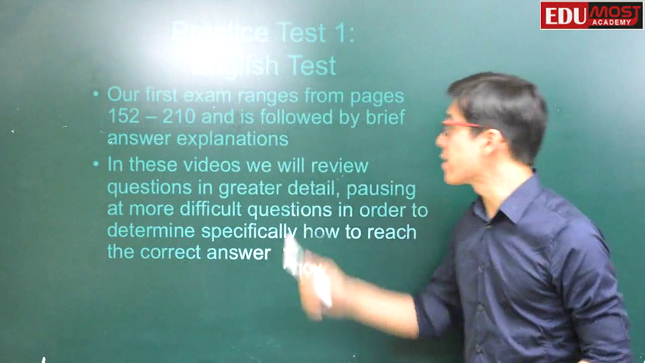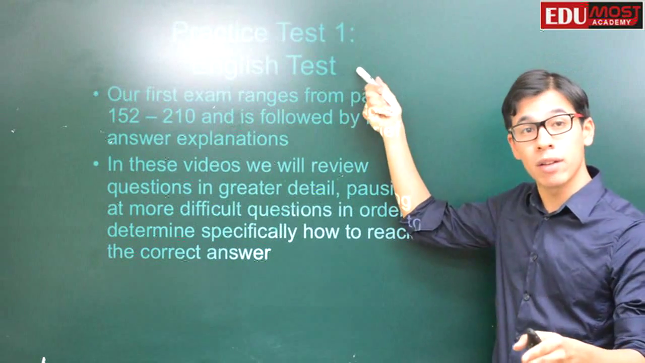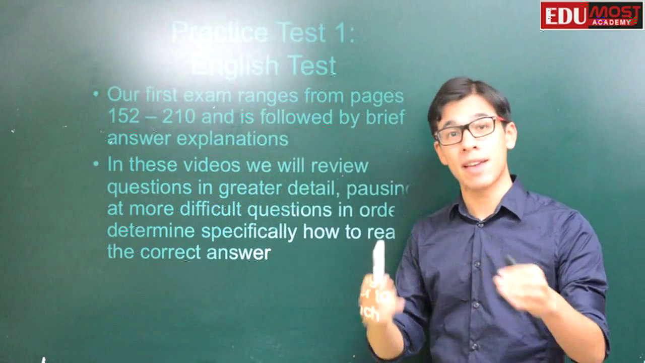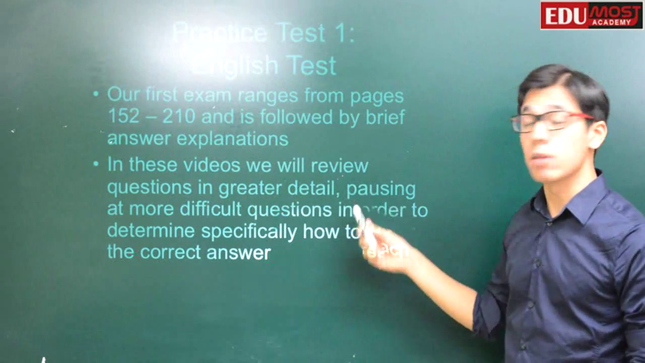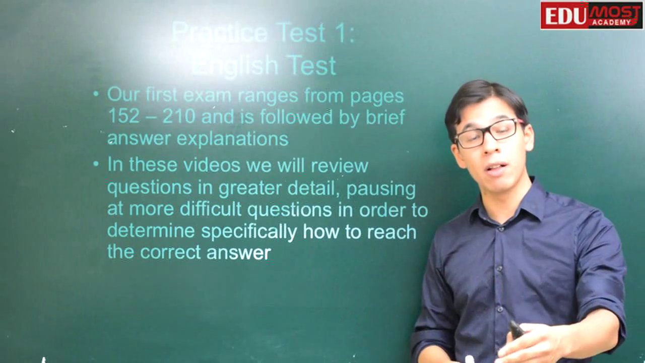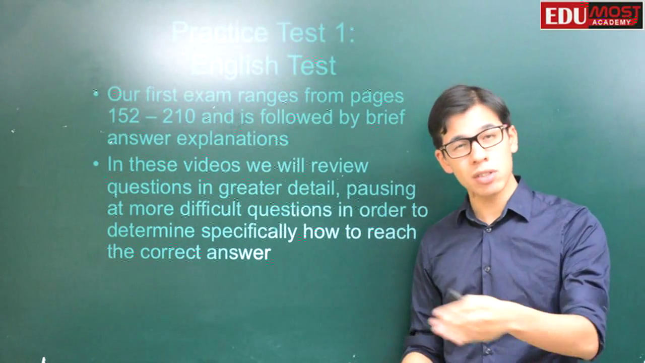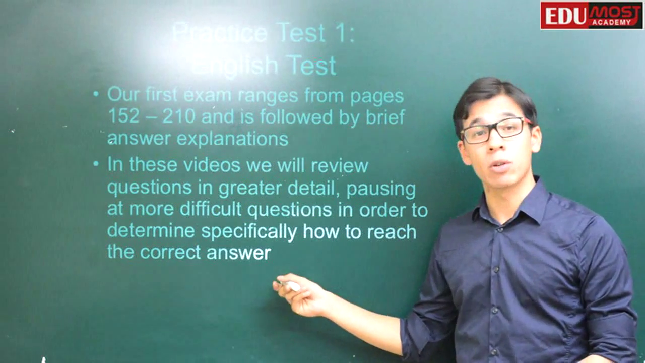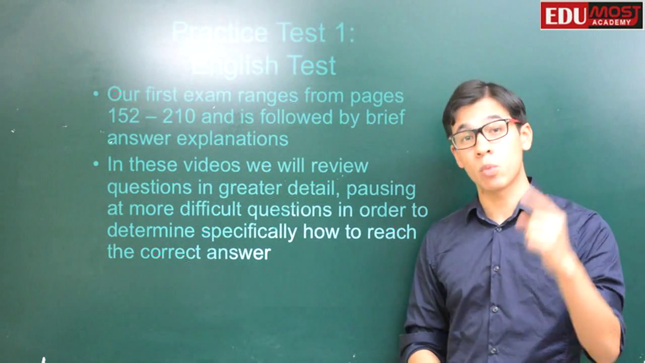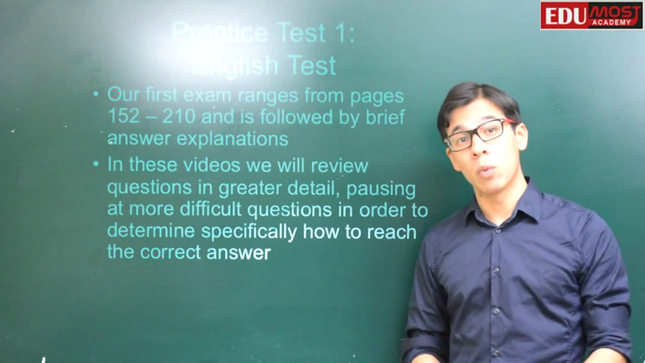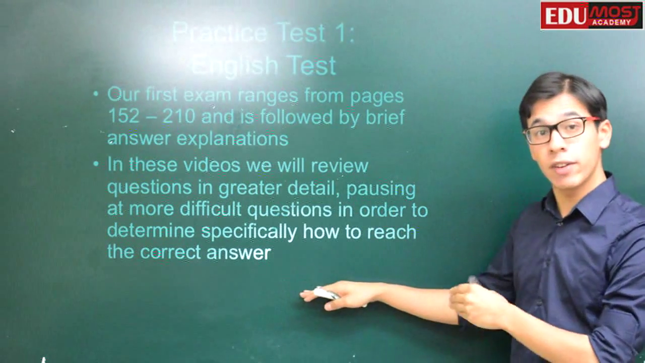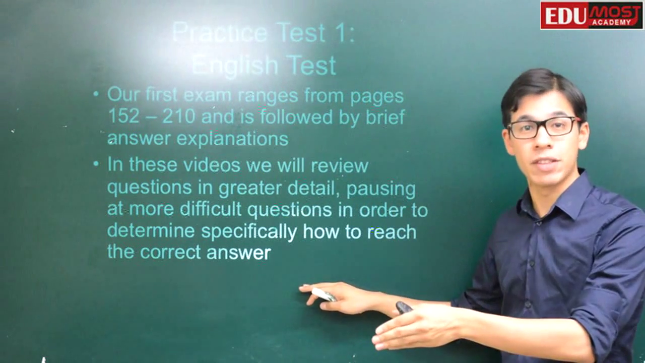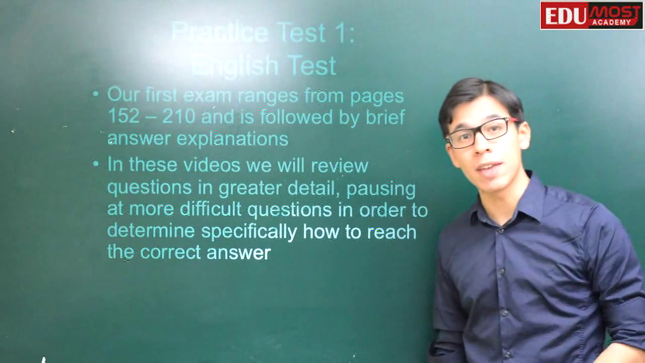So today, we're going to tackle the English test of practice test 1, which ranges from page 152 to page 210. This is for the entire test in your book. In these videos, as we mentioned, we're going to review questions in greater detail, pausing at more difficult questions, just to make sure we understand specifically what's going on with the question. In this particular video, we're covering questions 1 through 35, and our part 2 video for this same test will be reviewing questions 36 all the way up until 75. Now, without further ado, let's begin.